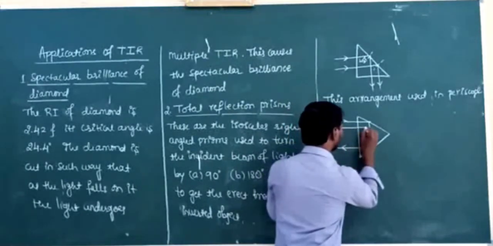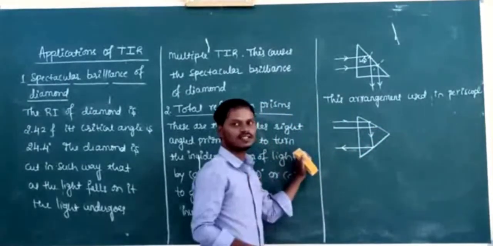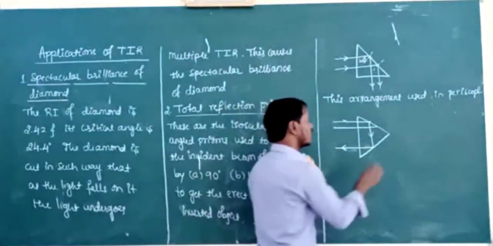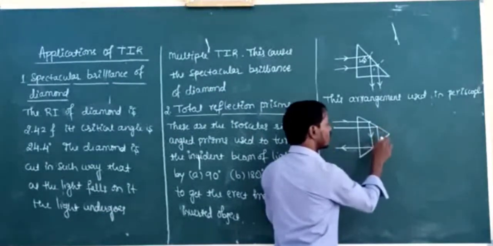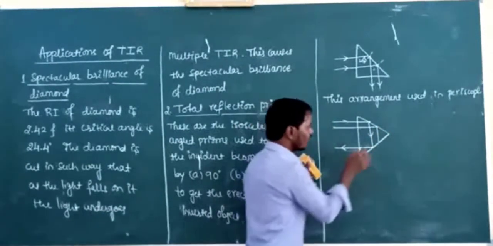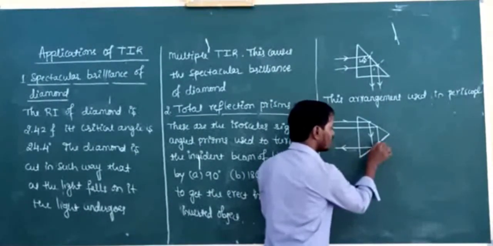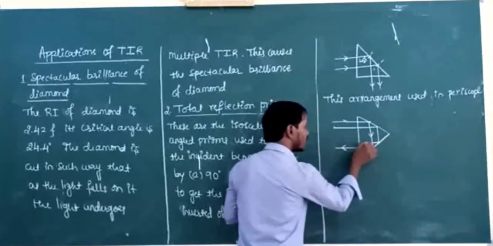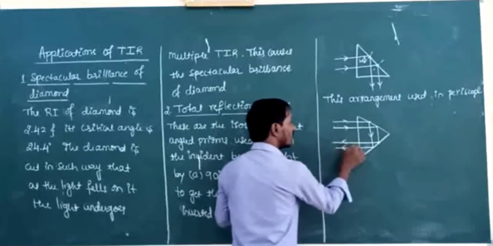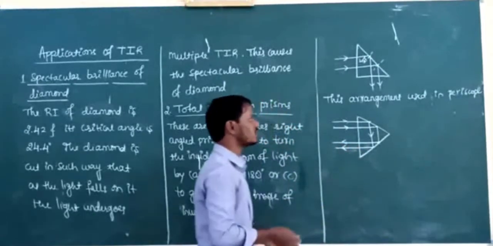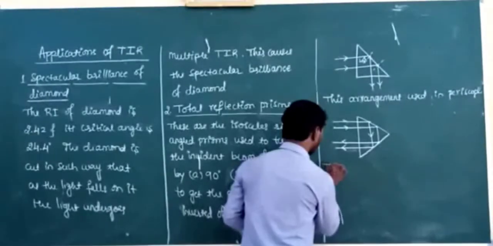These rays are coming from the object. And again at this one point, the angle of incidence is greater than critical angle, again the light undergoes total internal reflection, and this totally reflected light is incident ray for the second surface. Again here the angle of incidence is greater than critical angle. Again the light is totally reflected back. Then by what angle the light is turned here? By the 180 degree. Then this arrangement is used